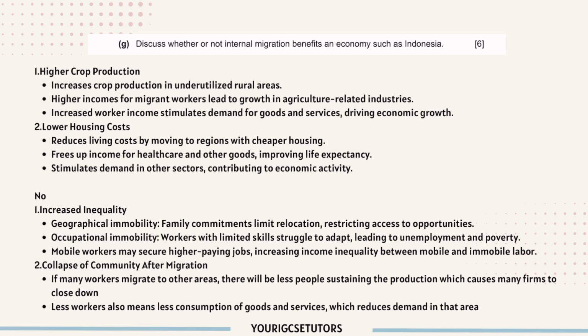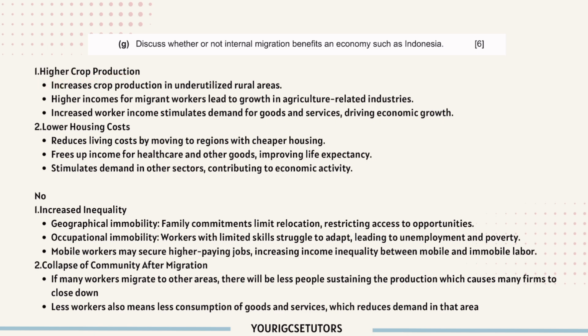Alright, so this is the yes point. It benefits, and this one, it does not benefit. So for 6 points, you usually just have to write 3 points. So it can be 2 for and 1 against, or 1 for and 2 against. So for a more comprehensive answer, for your understanding, I'll just list these 4 points and you can choose which to write.